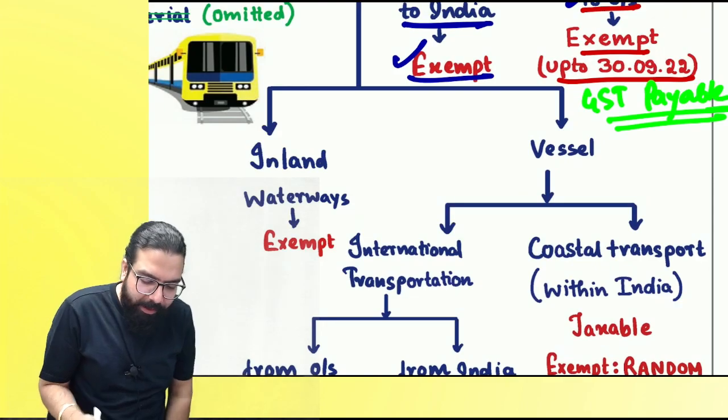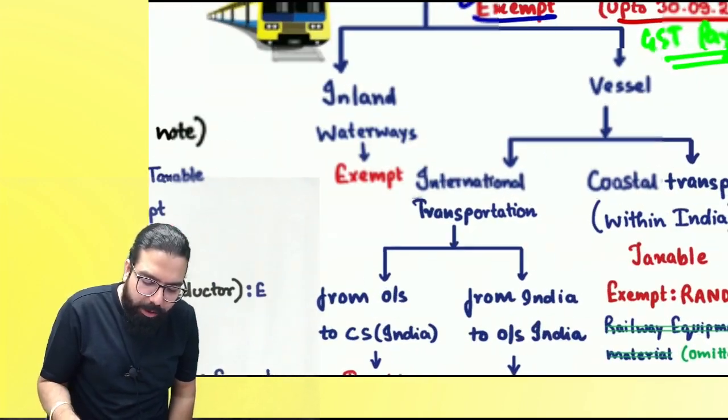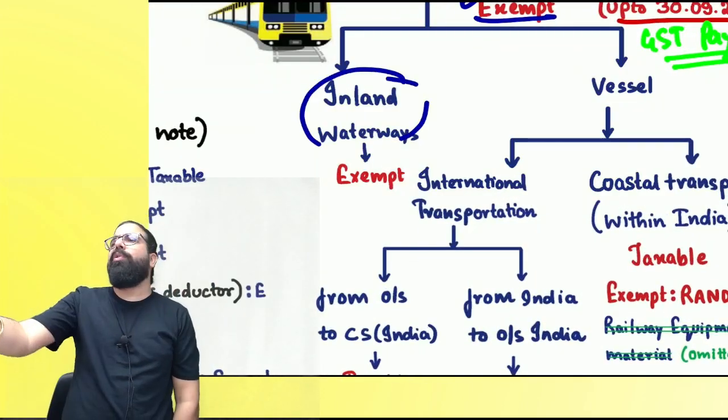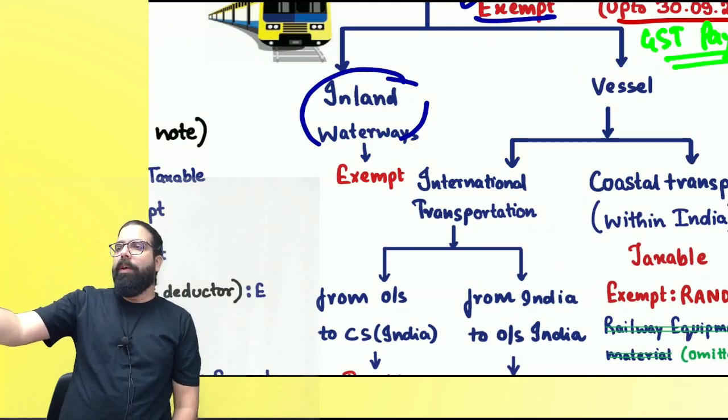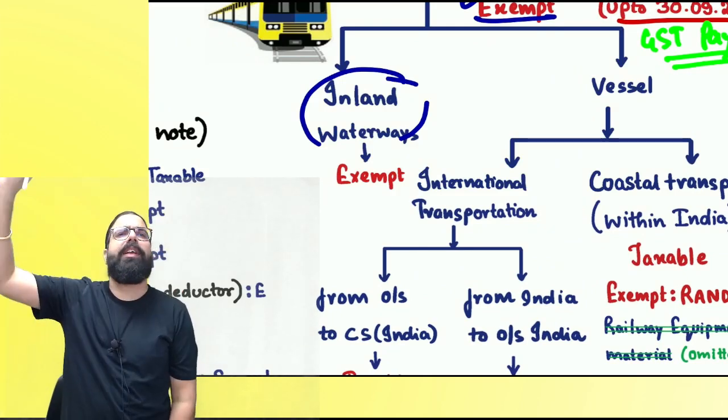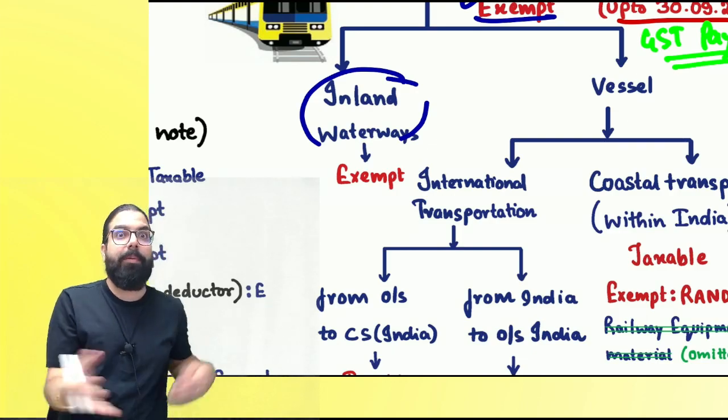The next one over here is if you are doing transportation of goods by water, inland waterways, government is telling use the rivers for goods or passenger. I will not charge anything because if rivers are used, our traffic will be less on the road.